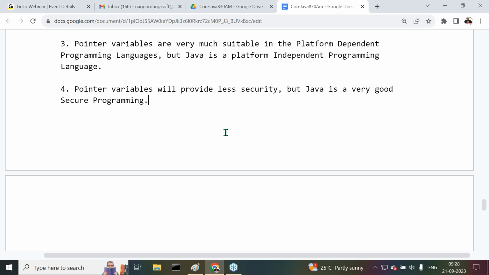What is the reason for it? Because of the concepts like pointers. Because of the features like pointers. Pointers are representing directly the locations of the data. If we catch the location, we can do anything with our data. That's the point here I'm telling you.